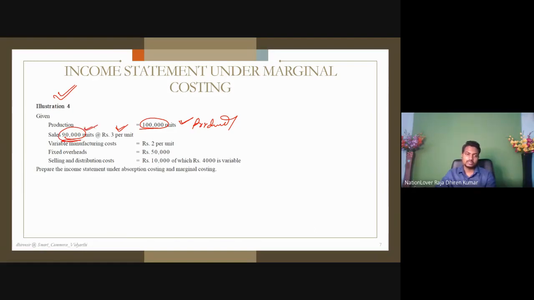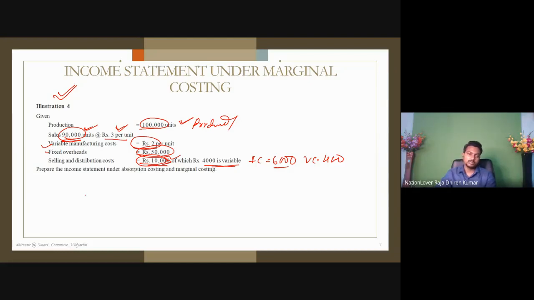So what do you think? We have to take count of the 90,000, right, at the rate of 3 per unit. Variable cost is there, fixed cost is there. Variable cost is given per unit, fixed cost given in total. Selling and distribution cost is 10,000, of which 4,000 is variable. That implies that 6,000 is fixed.